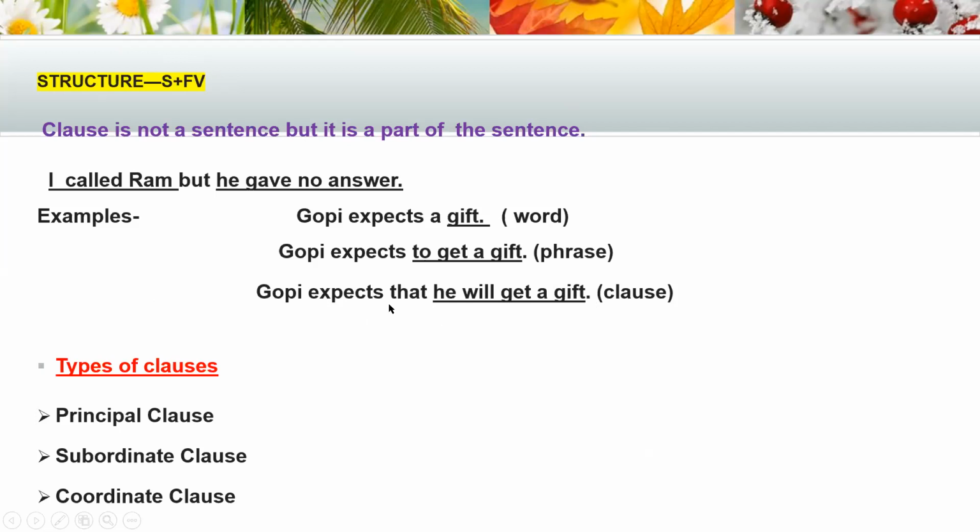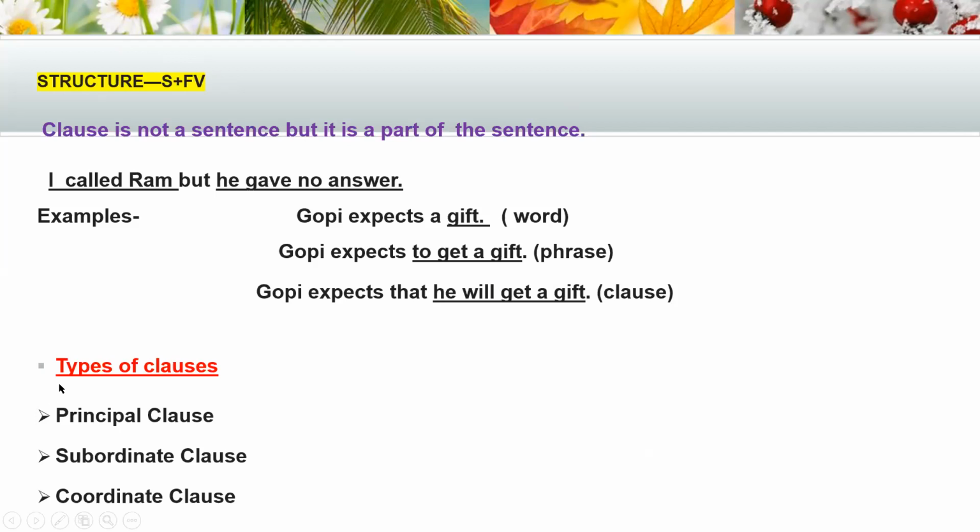Gopi expects. It is a clause. Okay, the coordinator here is coordinating that. And next, she will get a gift. It is also a clause because here is the subject, the verb, and also the object. He will get is a clause, but to get a gift in this sentence is a phrase. Okay, I hope everybody gets a clear idea about what is a phrase, what is a clause, and what is a sentence.